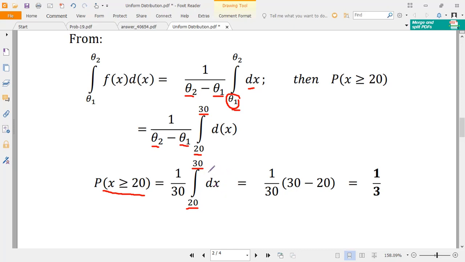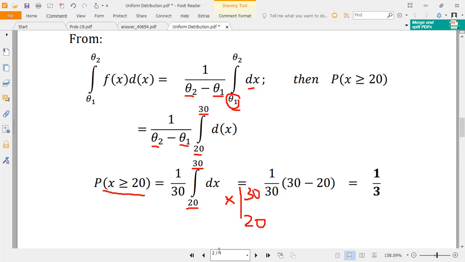So if you integrate this, from mathematics, the integral of dx will be equal to x. Now the limits are from 20 up to 30.